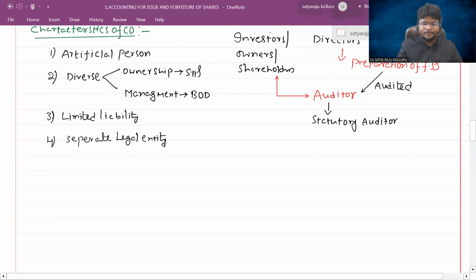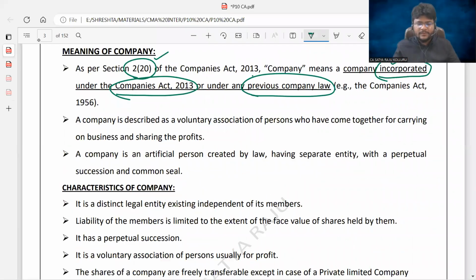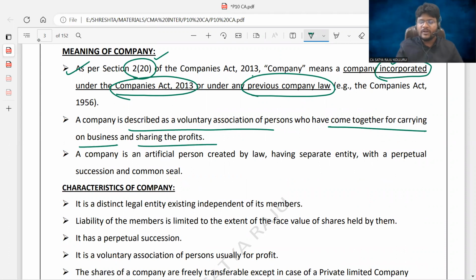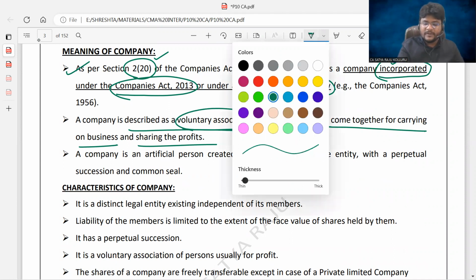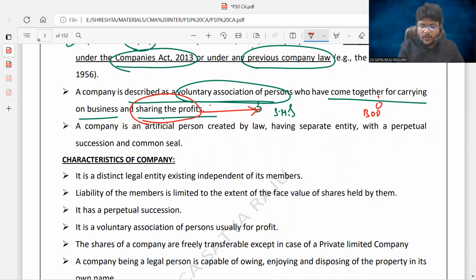Next. Almost all the important characteristics of the company I just told. Okay, come down guys, come to our material. I have seen only one definition of a company, and that definition we already saw through our OneNote. A company is described as a voluntary association of persons who have come together for carrying on the business and sharing the profits. Actually, the voluntary association of persons by whom? By shareholders. But who will conduct the business activities on behalf of the shareholders? The board of directors is going to conduct the business activities, and who ultimately shares the profits? Shareholders only.